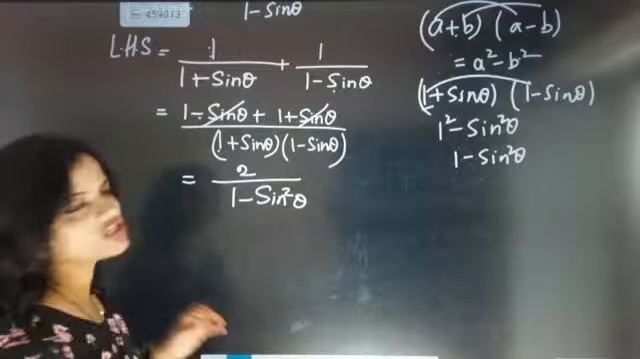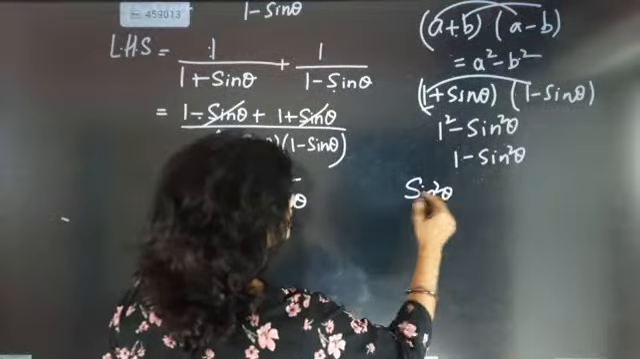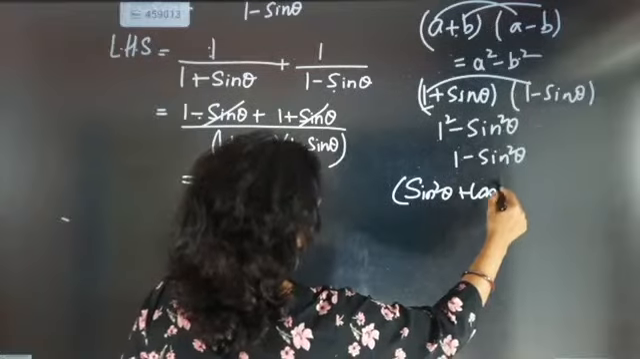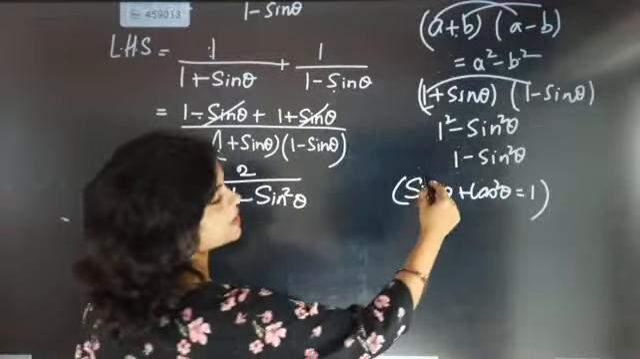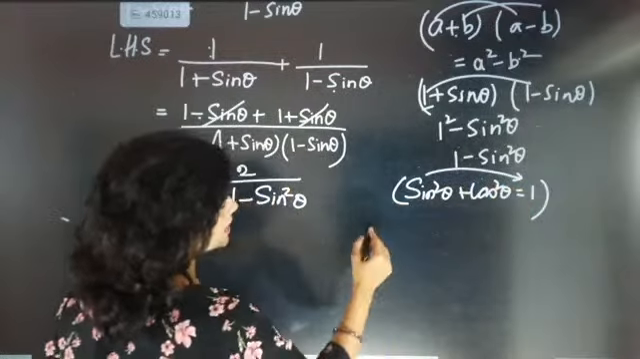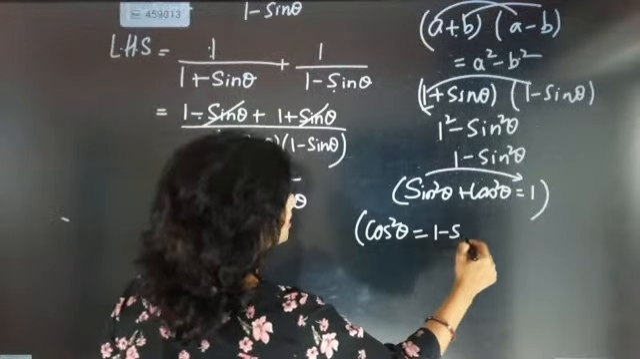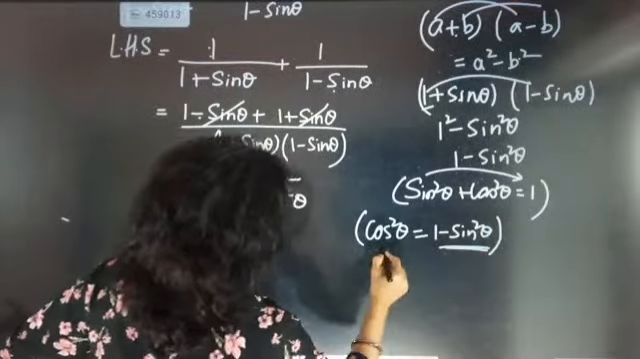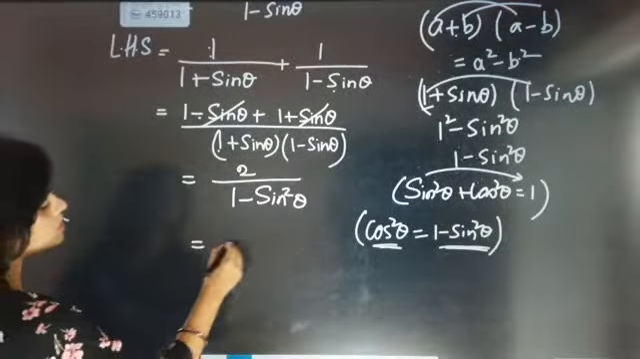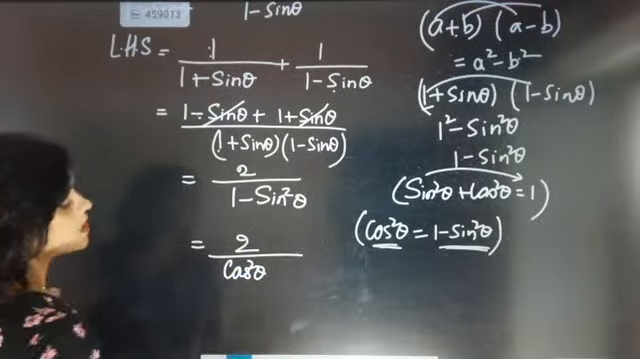Now it's time to check the identity. We know that sine square theta plus cos square theta equal to 1. But here it is coming as 1 minus sine square theta. So we will shift this sine square to that side. So cos square theta equals 1 minus sine square theta. Instead of 1 minus sine square theta we are going to write cos square theta. So it is coming as 2 by cos square theta.